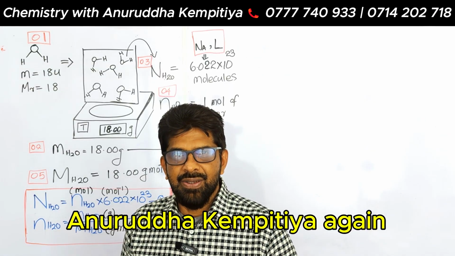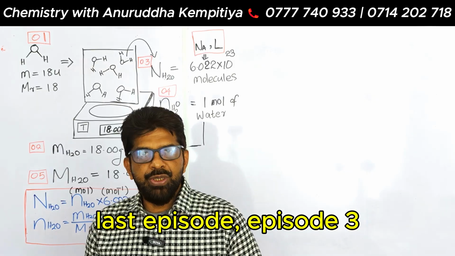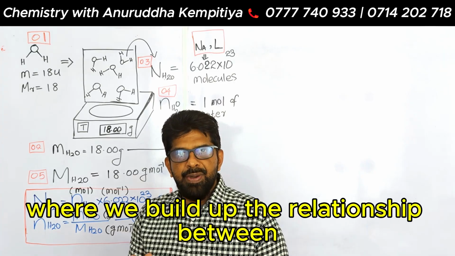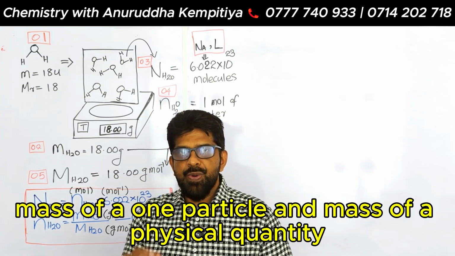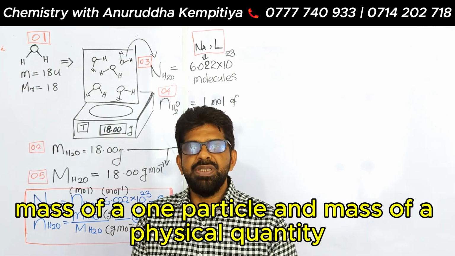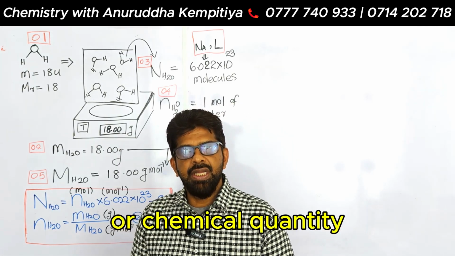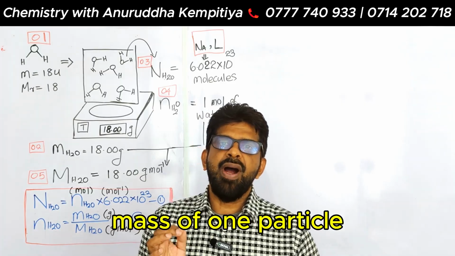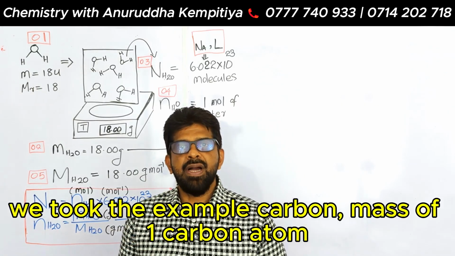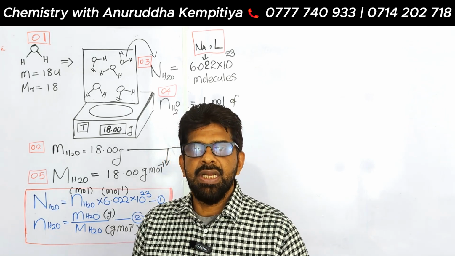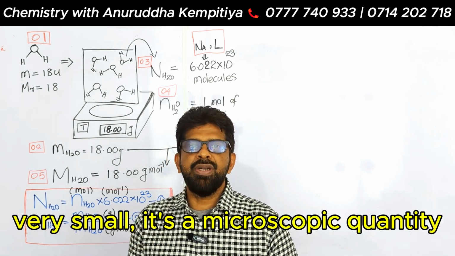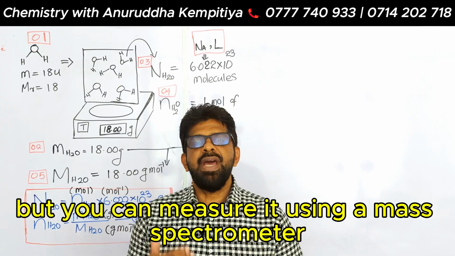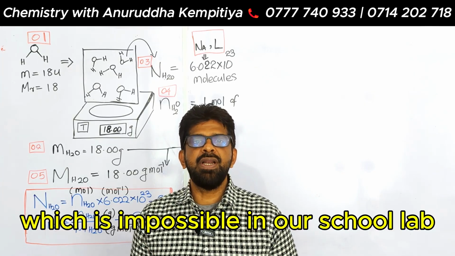Anuruddha Kempitiya again. Okay, in the last episode, episode 3, we talked about a very important concept where we build up the relationship between the mass of one particle and the mass of a physical or chemical quantity that we can measure in our school lab. Mass of one particle: we took the example of carbon, the mass of one carbon atom. Very small. It's a microscopic quantity, even we can't see or measure it. But you can measure it using a mass spectrometer, which is impossible in our school lab.